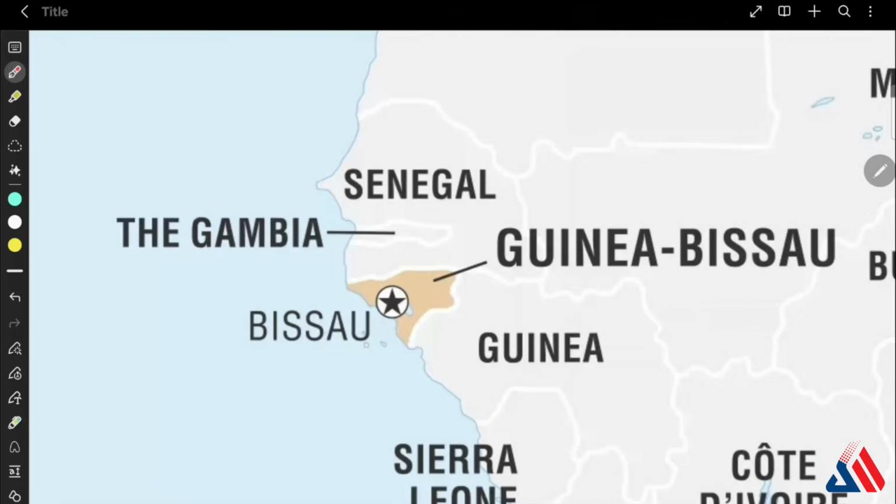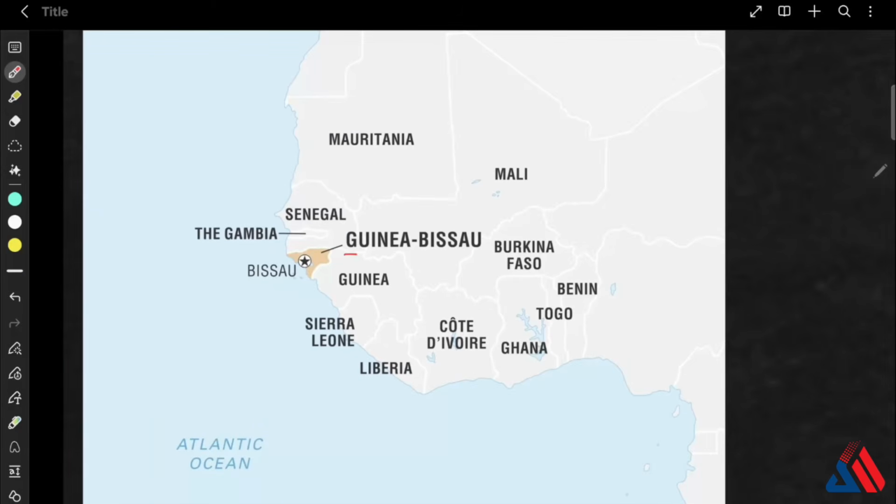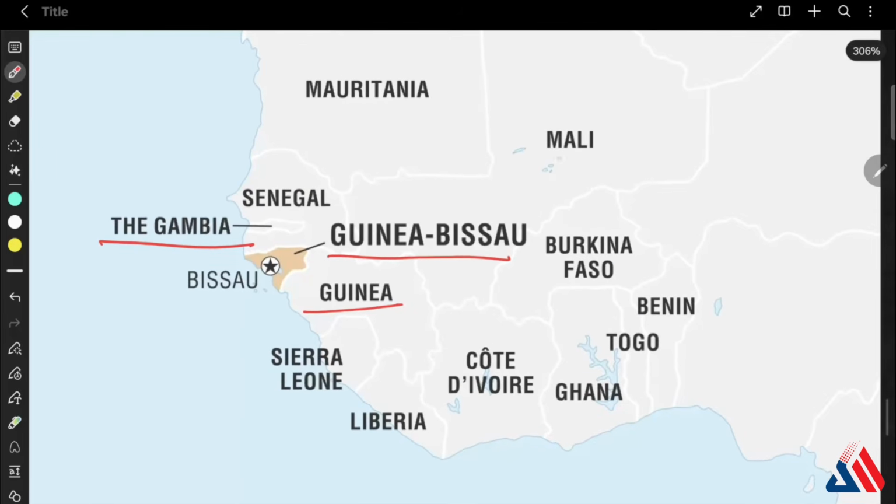Okay. The next place in news is Guinea-Bissau. Why it was in news is that there was a military takeover. There was also a coup in Guinea-Bissau, and it is on the Atlantic Ocean. This is West Africa. This is Guinea-Bissau, and it is surrounded by the Gambia, Guinea, and Mali. Okay, so this you should know.